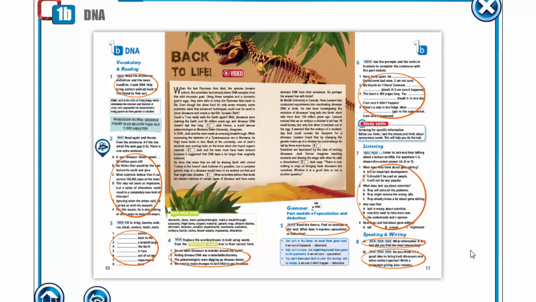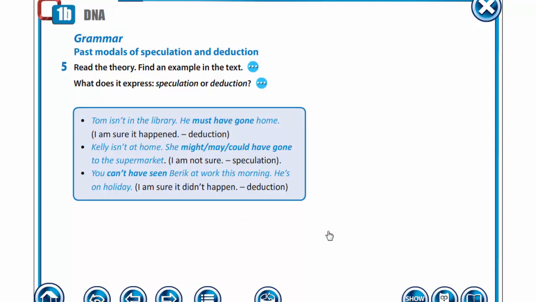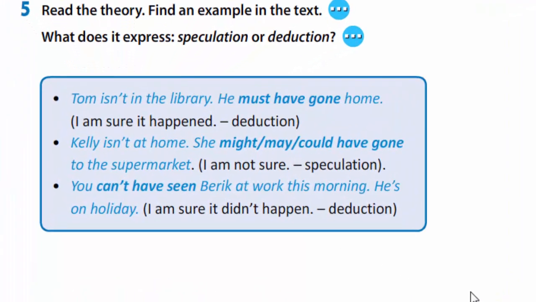Today we are going to speak about grammar. Open your books at page 11. Exercise 5. Let's speak about modals of speculation and deduction. Read the theory and find the examples in the text.